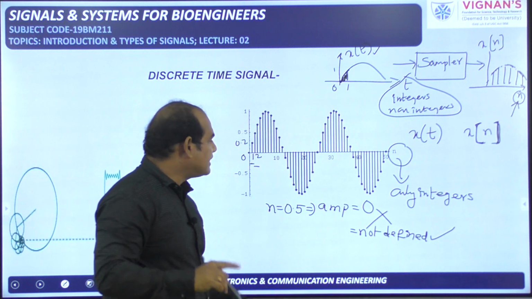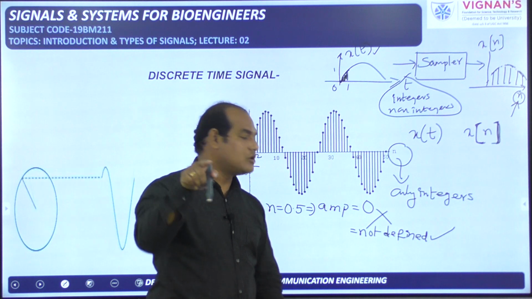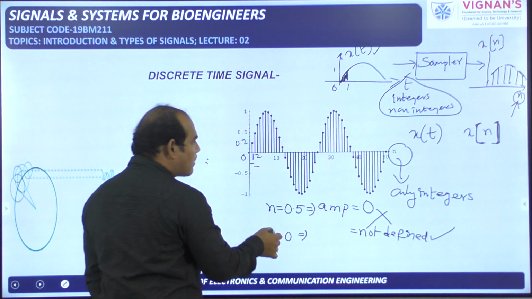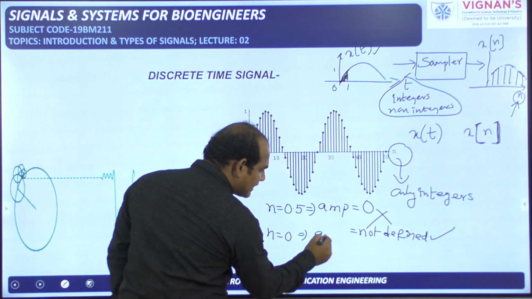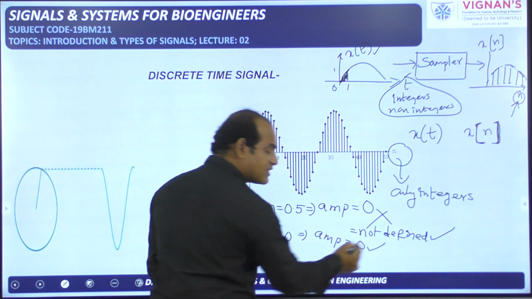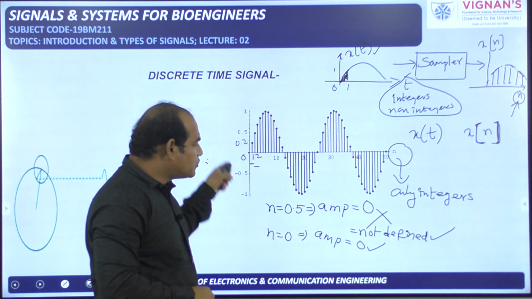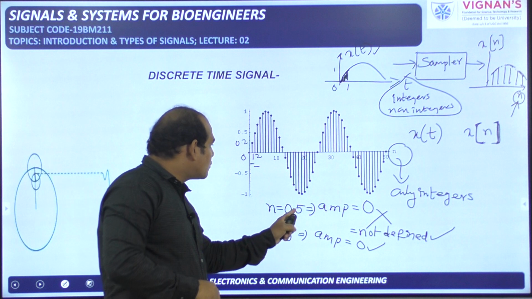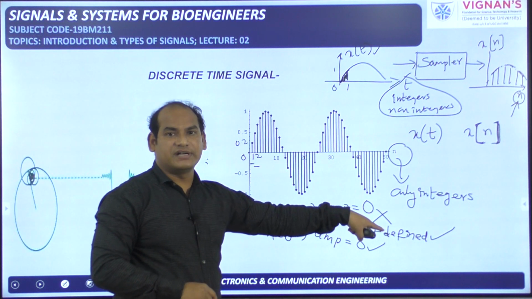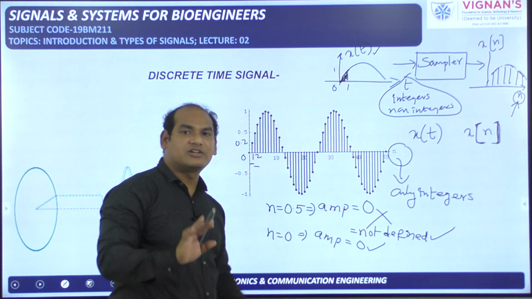Previously I have told that 0 is also a defined value. So if you take n equal to 0, what is the value of the amplitude, you can tell amplitude is 0. This is correct. At n equal to 0, amplitude is 0. But at n equal to 0.5, amplitude of the signal is not defined. You should tell like that. Amplitude is not equal to 0.